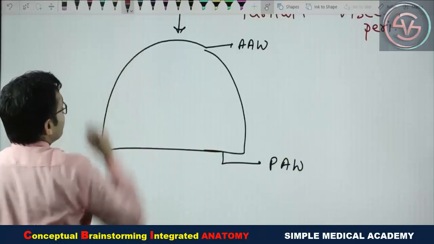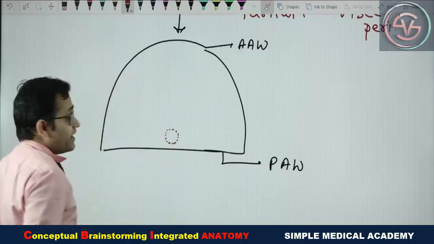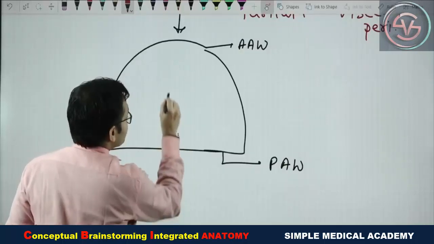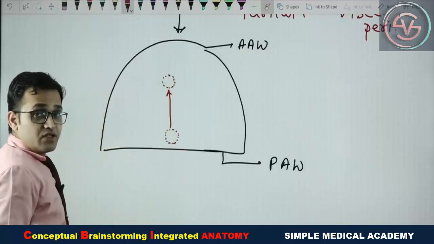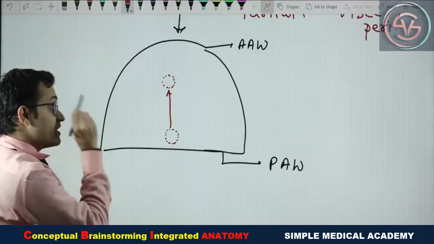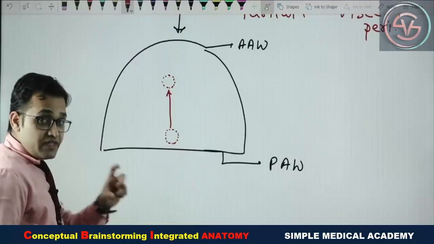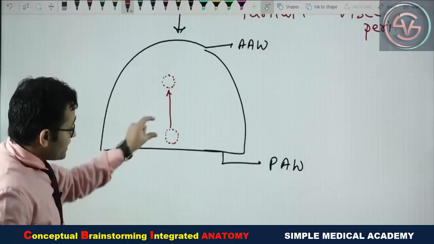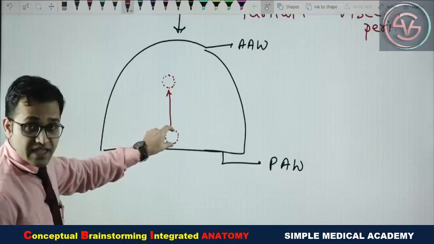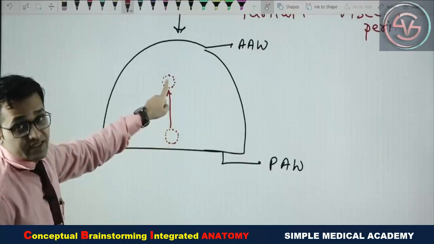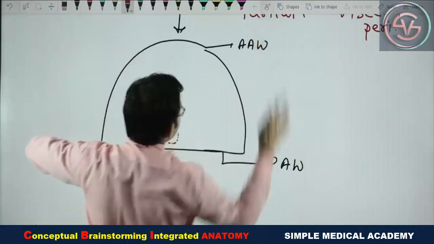During development, the GIT tube develops from this side, and this GIT tube will migrate to the center and reach here. Finally the peritoneum will cover this structure. To understand properly, the GIT tube develops on the posterior side and then migrates to the center. So what will happen finally? Now draw the next image.